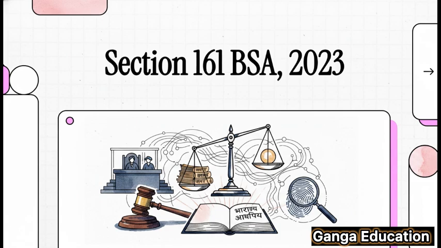Today, we're going to tackle a really crucial piece of our legal framework, how we actually evaluate evidence in court. We're going to do a deep dive into Section 161 of the brand new Bharatiya Sakshya Adhiniyam 2023. Now, if you're preparing for your judiciary or APO exams, you're going to want to pay close attention because this section deals with the real nitty-gritty of how evidence is tested for truthfulness. So let's get right into it.